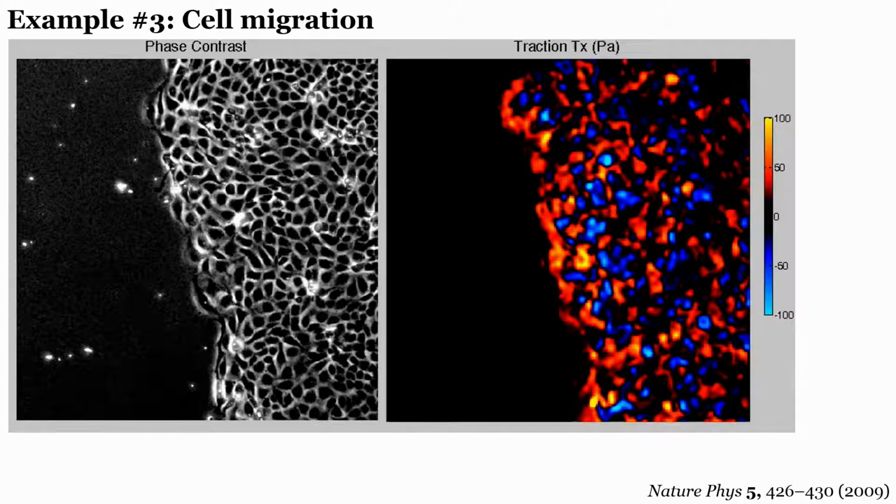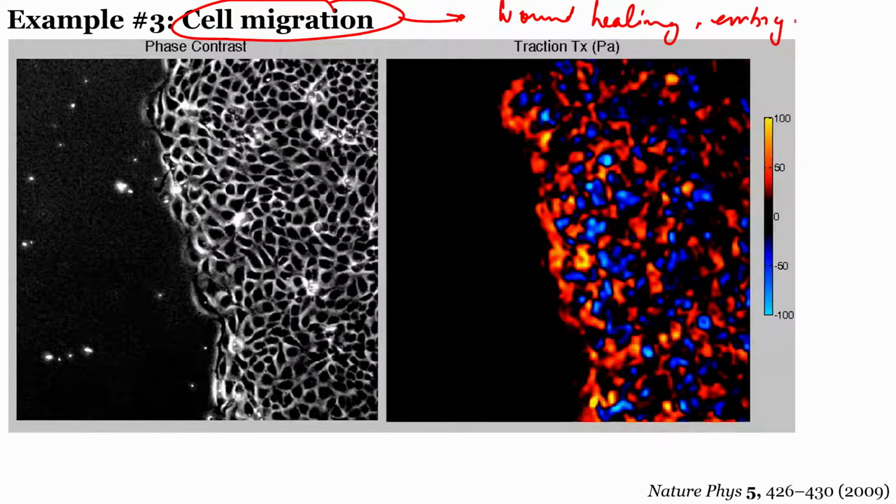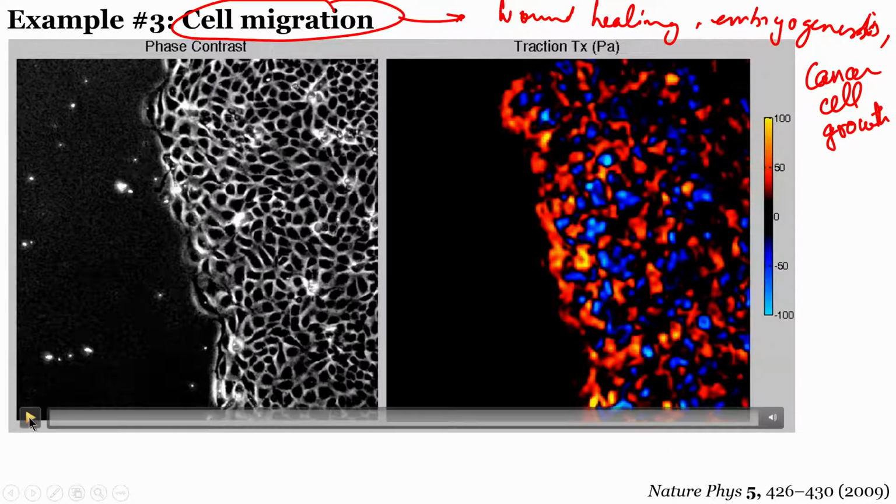So the topic chosen here, the example chosen here, is cell migration. Why is cell migration important? Whenever you see a phenomenon like wound healing or even embryogenesis, which means formation of an embryo, and even cancer cell growth and proliferation, all these are nothing but examples of cell migration. So let us see in this particular video how cells are migrating.